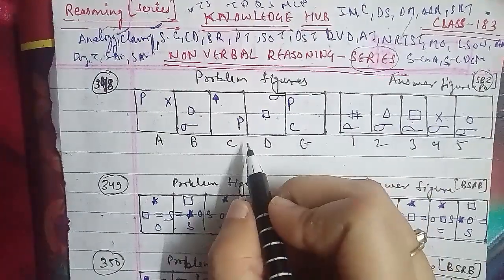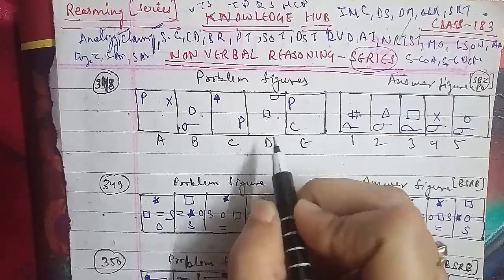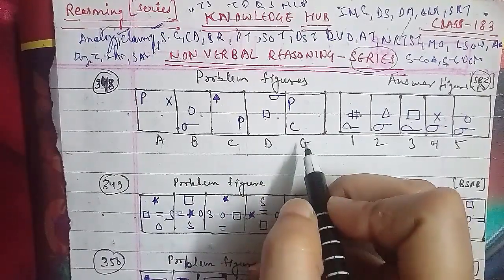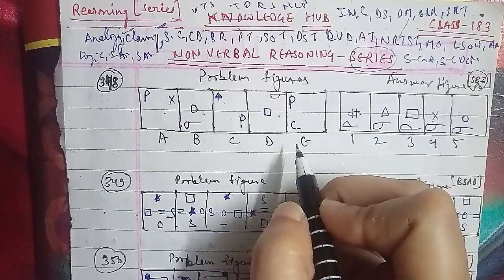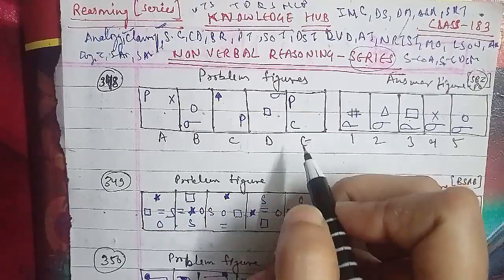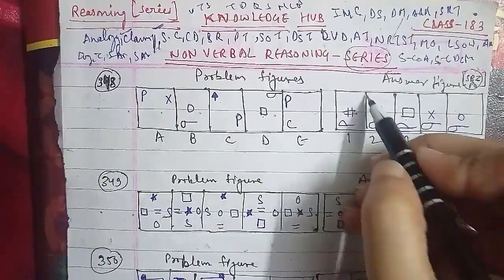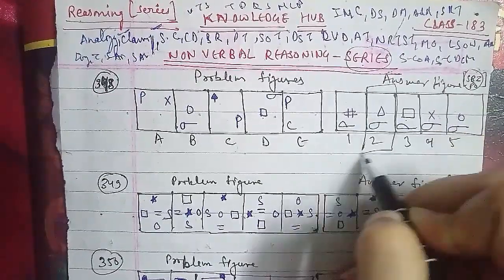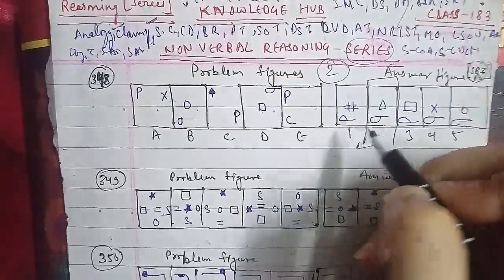In the same case of P, the P-shaped figure moves one step anti-clockwise and reverses its direction in each step, and the other figure moves to the center in one step and to the other corner anti-clockwise in the next step. It is replaced by a new one each time. So after the E figure, the figure that will be the right answer is the second figure for this question here.